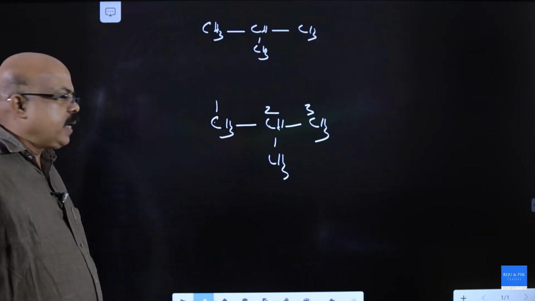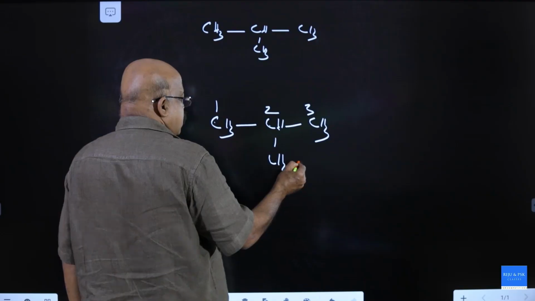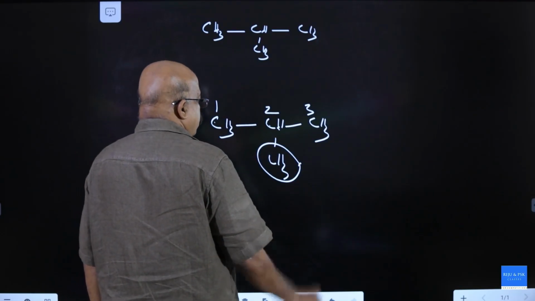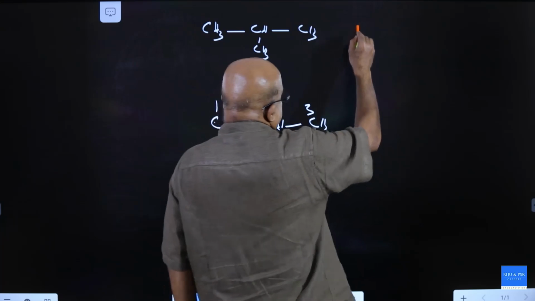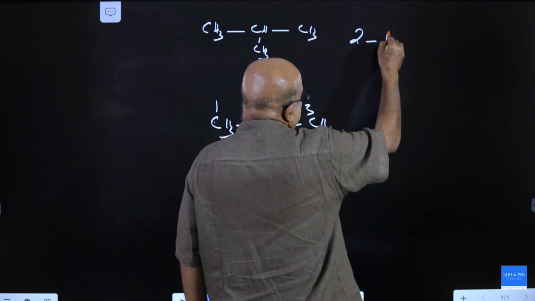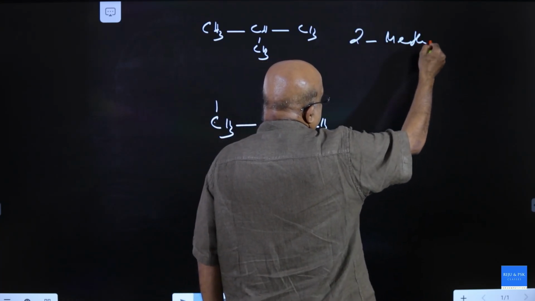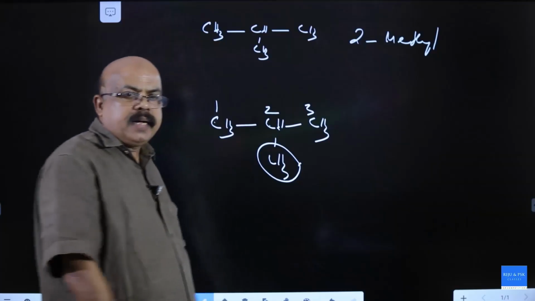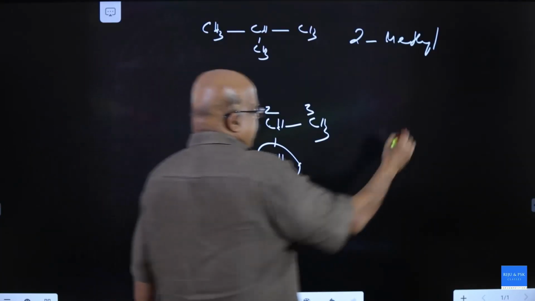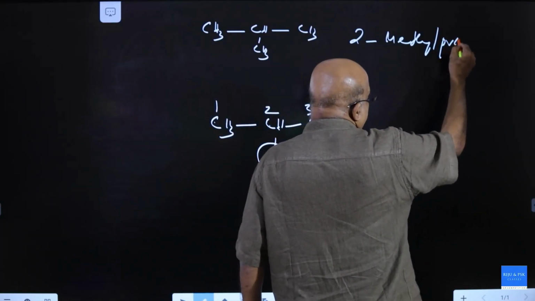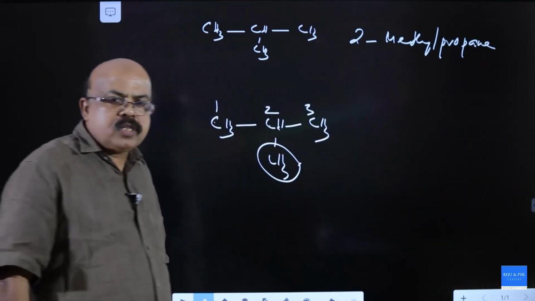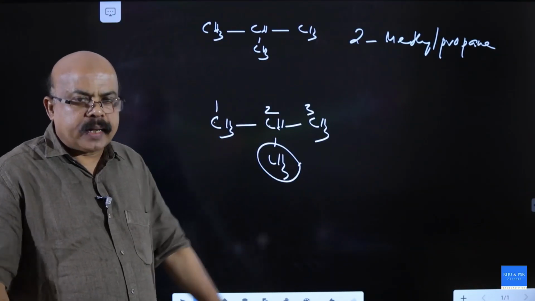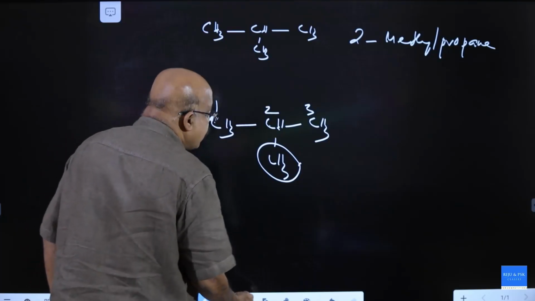Parent chain has only 3 carbon. There is a substituent of CH3 group at the second carbon. So its name is 2-methyl group. CH3 group is named as methyl, 2-methyl propane. It is the IUPAC name. Its common name is isobutane, right?